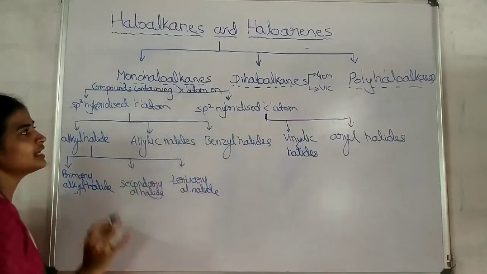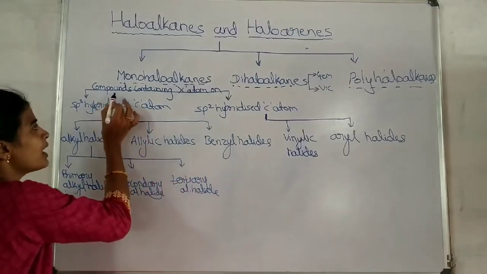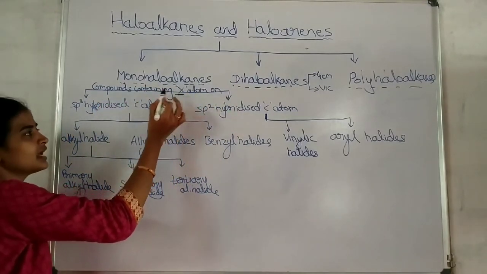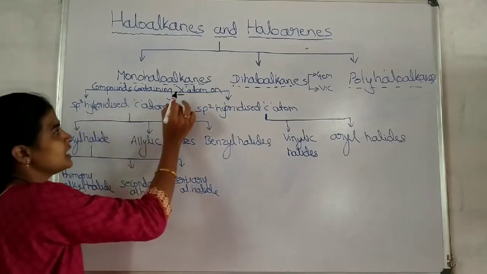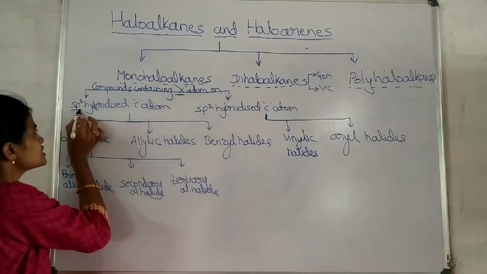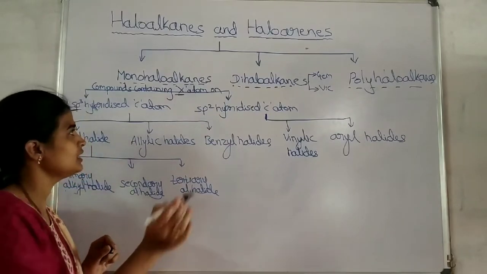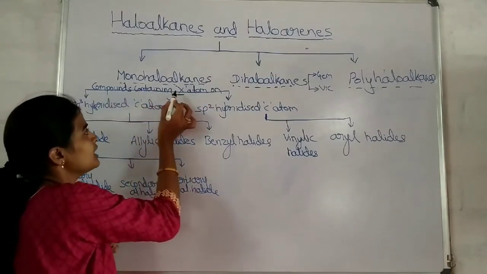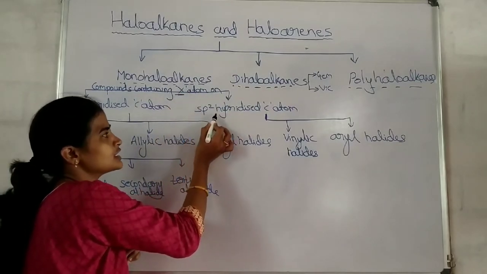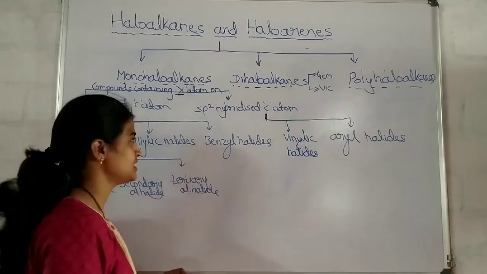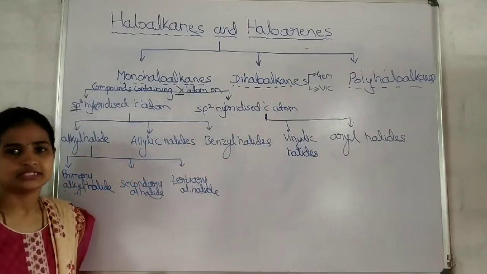Now, monohaloalkanes are further classified as compounds containing a halogen atom, where X represents the halogen here, on an sp3 hybridized carbon atom. Listen carefully. And compounds containing a halogen atom on an sp2 hybridized carbon atom. In the first PUC we studied hybridization in detail.